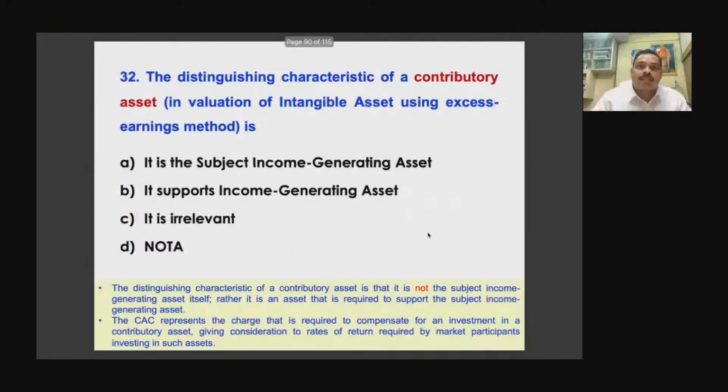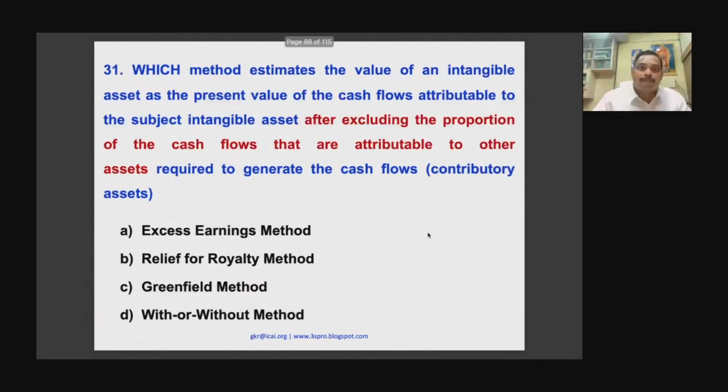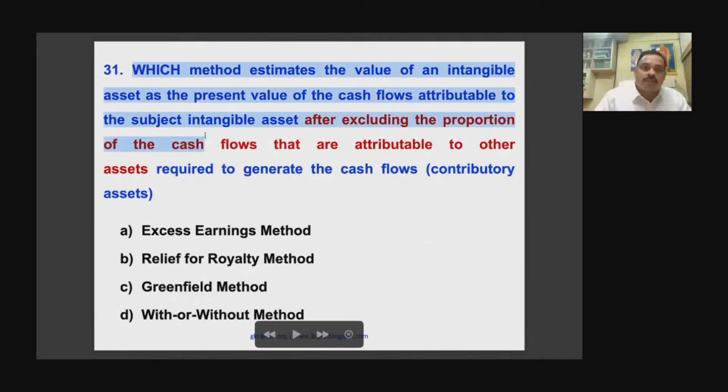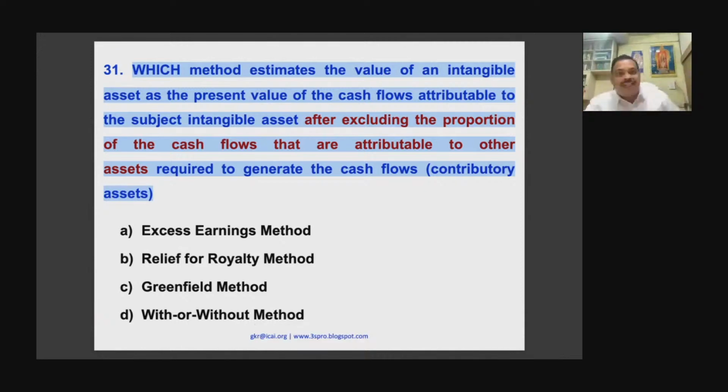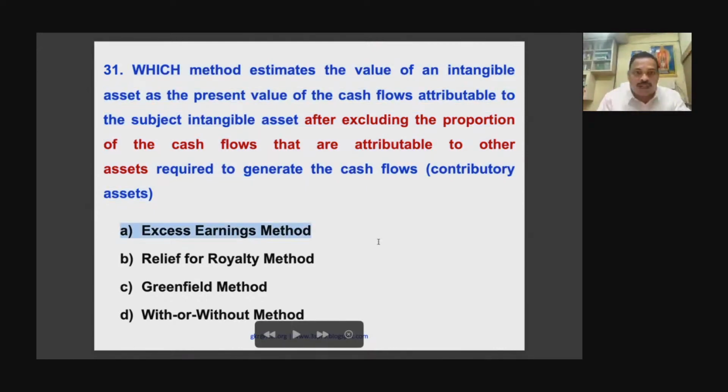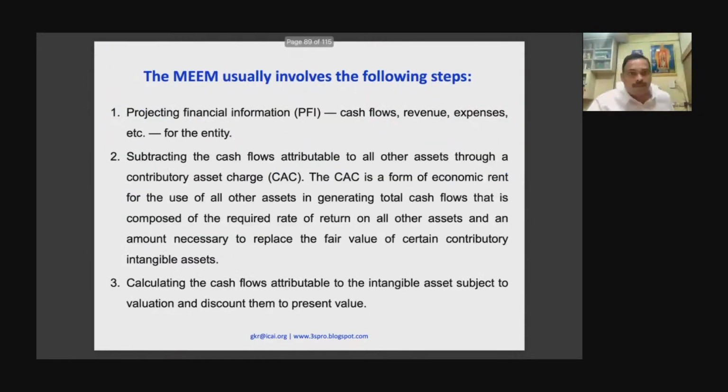Okay. Now answer this question. Which method estimates the value of an intangible asset as the present value of the cash flow attributable to the subject intangible asset after excluding the proportion of the cash flow that is attributable to other assets? Excess earning methods, not relief from royalty or greenfield or with or without. Option 31A. Okay. Very, very important. You need to understand this, then things are easy.